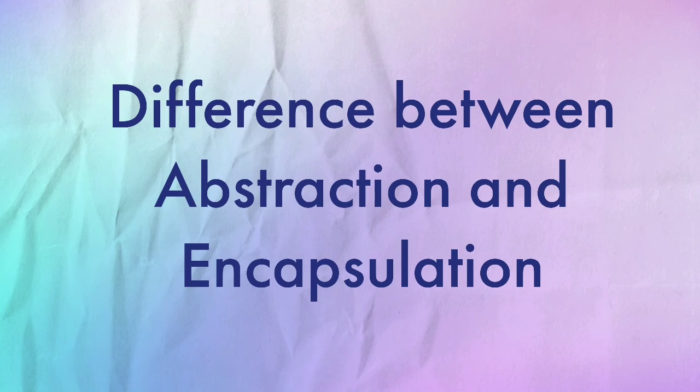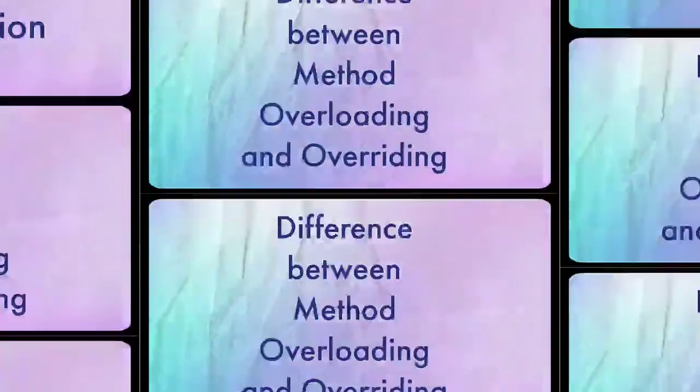For encapsulation, you can say that we provide the capsule, a protection layer for our variables and methods, so that they cannot be accessed by other classes. Like we use private int a for encapsulating that variable a.